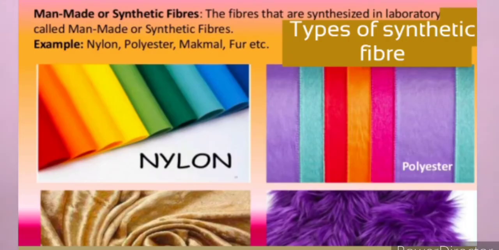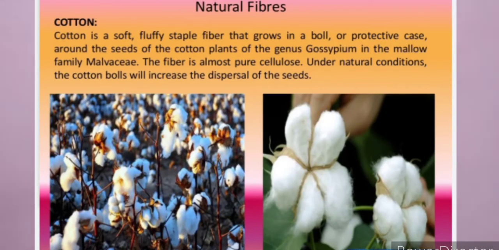Next we have the synthetic fibers or man-made fibers. The man-made fibers or synthetic fibers are what? Which are synthesized in the laboratory. They are known as the synthetic fibers. The examples of synthetic fibers will be nylon, rayon, polyester. These are the examples of synthetic fibers. Now the next we have is cotton. That means we are going to study about the different natural fibers.